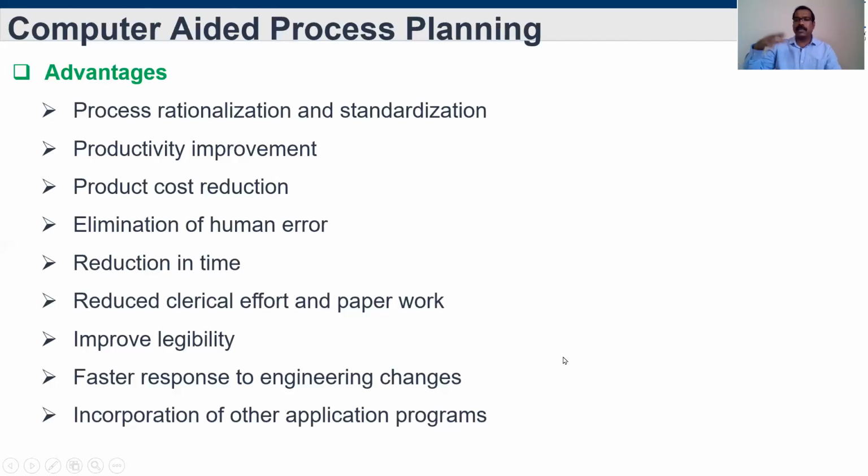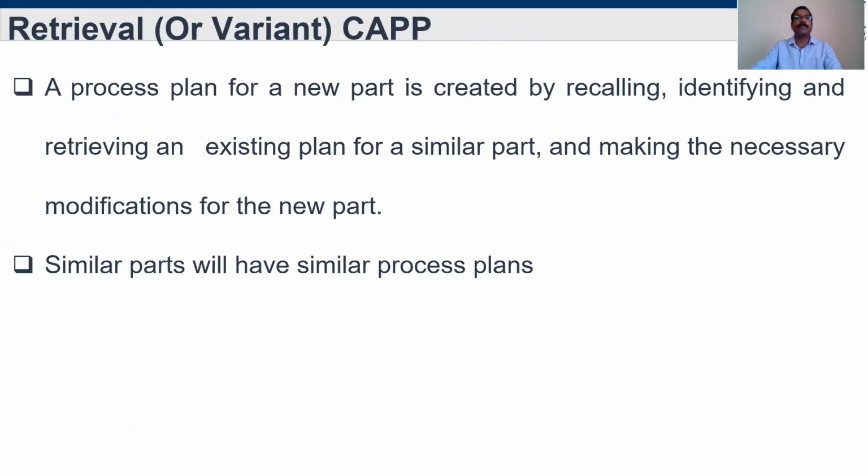For example, as I said, drawings can be inputted, or in the process plan, forecasting can also be included, or MRP or capacity planning, we are able to include. Okay, we'll see one by one. So computer process planning will have numerous advantages compared to manual process planning.